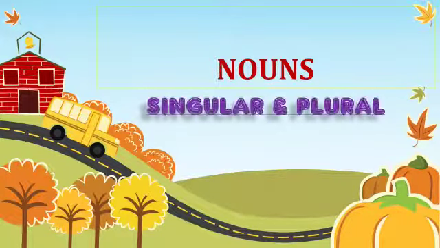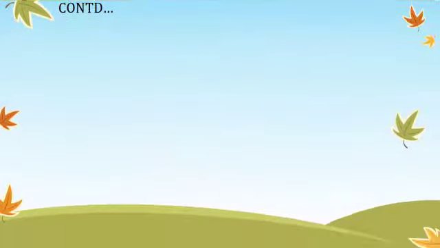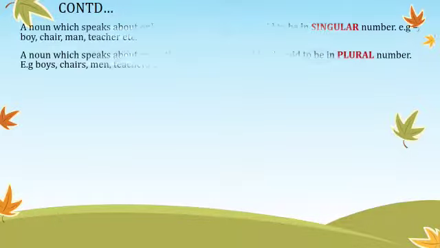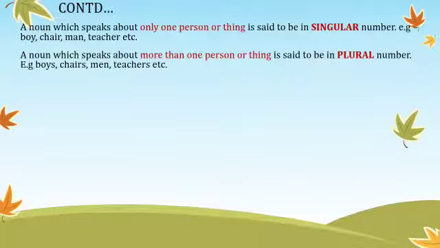And that is singular and plural. Now, in the first place, we need to understand what is the meaning of singular and plural. It is a type of noun forms, but when do you say they are single and when do you say they are many? So let's see what the definition means.